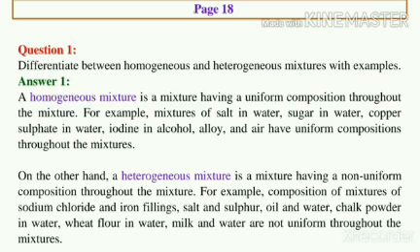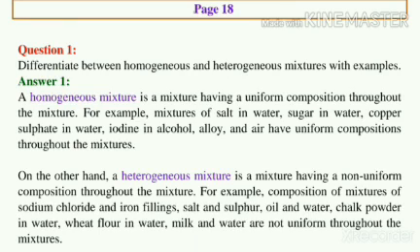The mixture of sugar and sand is a heterogeneous mixture because different parts of this mixture will have different sugar-sand compositions. Some parts of the mixture will have more of the sugar particles, whereas the other parts will have more of the sand particles. There is a visible boundary of separation between sugar and sand particles.